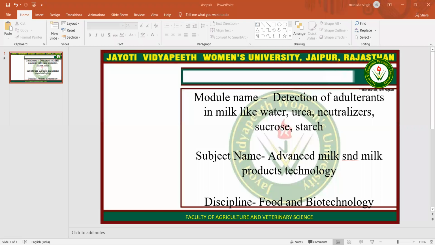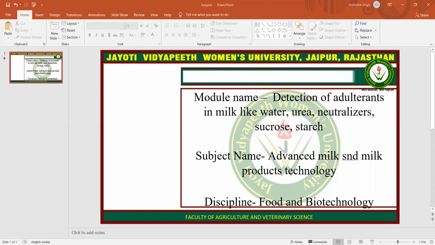Test for the presence of formalin in milk. Reagent required is concentrated sulfuric acid. Take milk sample in a test tube and add 2 ml of 90% sulfuric acid containing traces of ferric chloride from the side of the test tube slowly. Formation of purple color ring at the junction indicates formaldehyde is present in the milk.